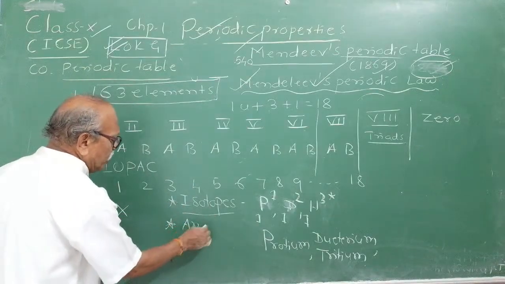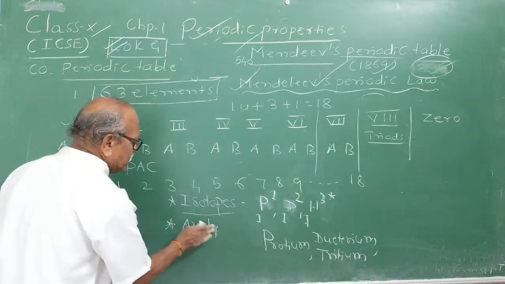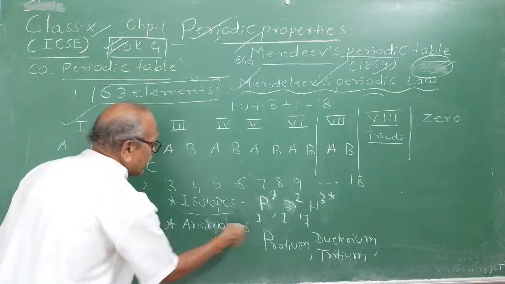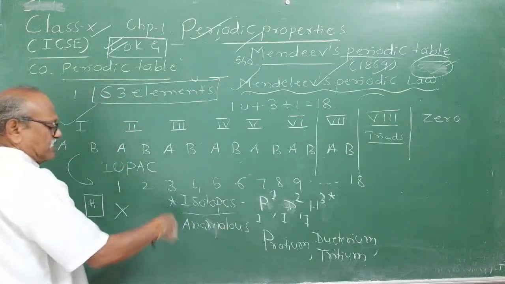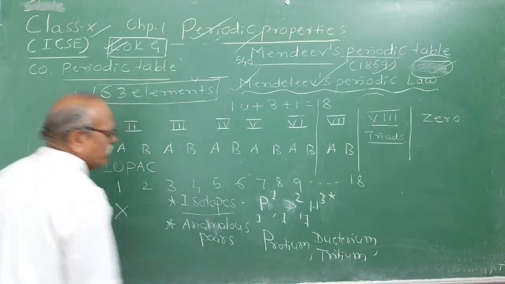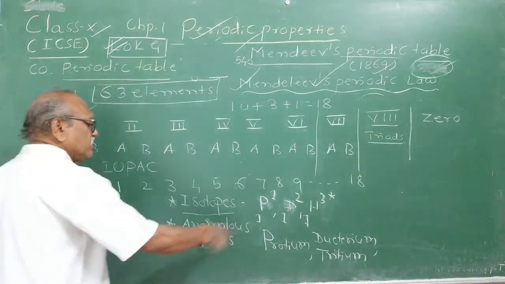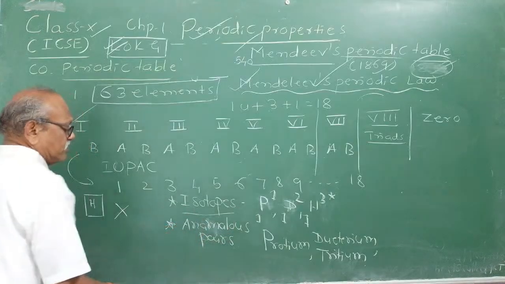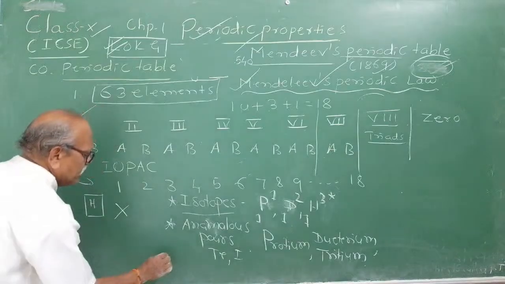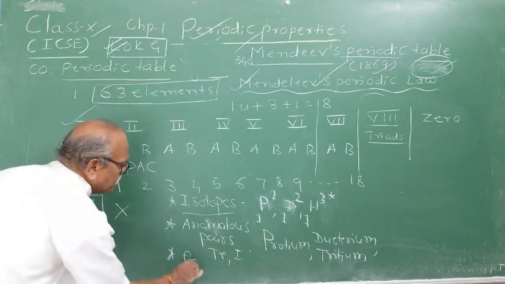Anomalous pairs you studied already, so I will not go into detail. Anomalous pairs means against the law, elements were arranged even though atomic weight is decreasing, like tellurium and iodine. And a lot of gaps he left.